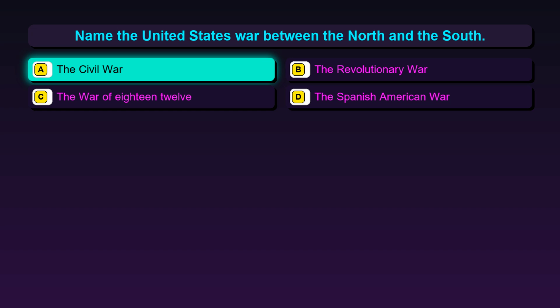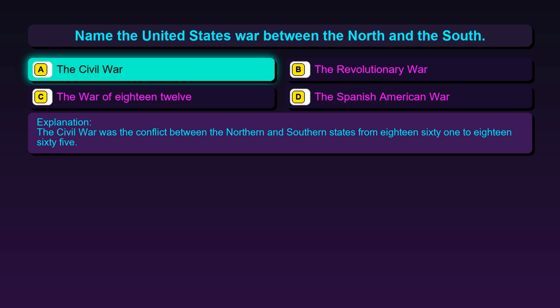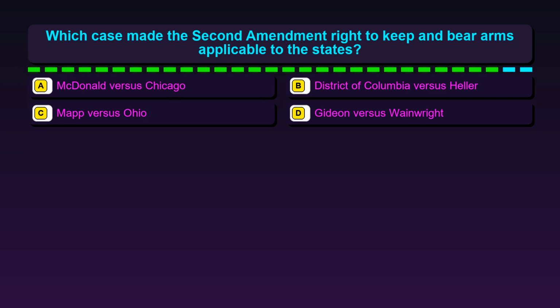The correct answer is option A, the Civil War. The Civil War was the conflict between the northern and southern states from 1861 to 1865. Question 141. Which case made the Second Amendment right to keep and bear arms applicable to the states?